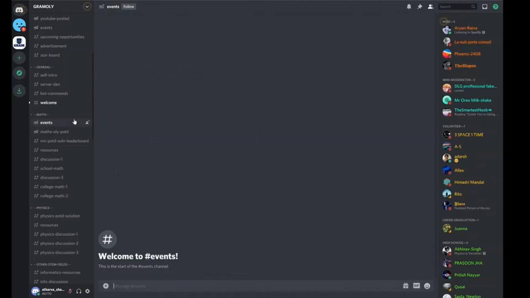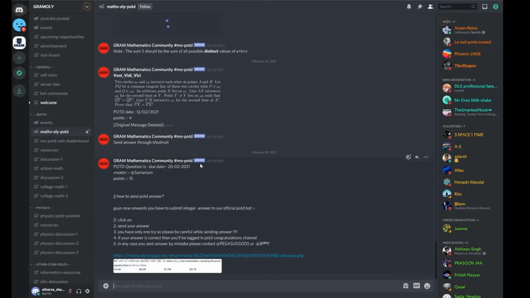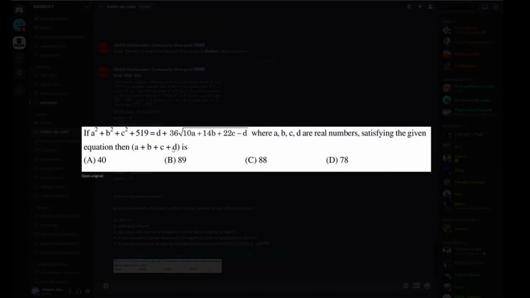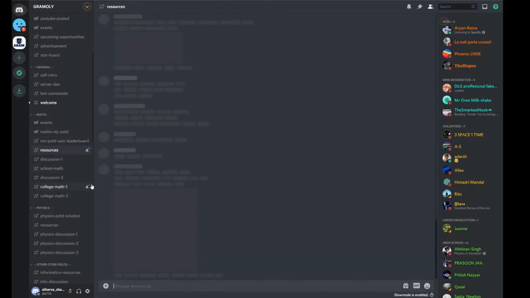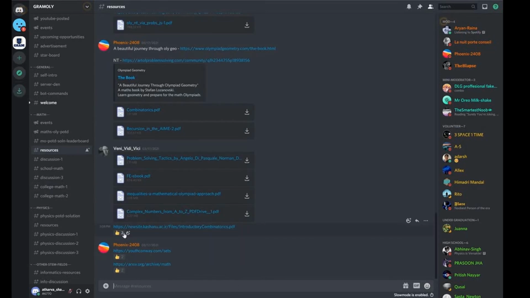Now when you come to this maths particular category, you can see Maths Olympiad problem of the day. Every day or every week our mods are posting some specific challenging problems. See, like this Samarium, who is our moderator, has created this problem. This is a 15-point problem, and you can solve it and send the solution particularly, so that there is a Maths Olympiad problem of the day solution leaderboard.